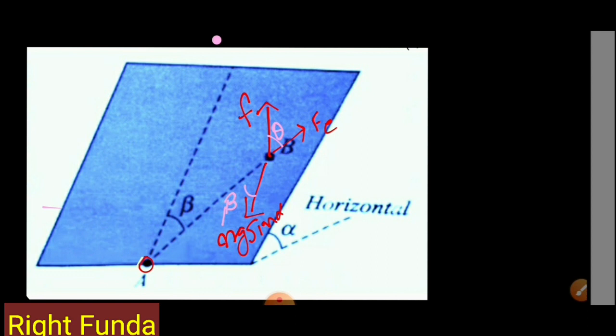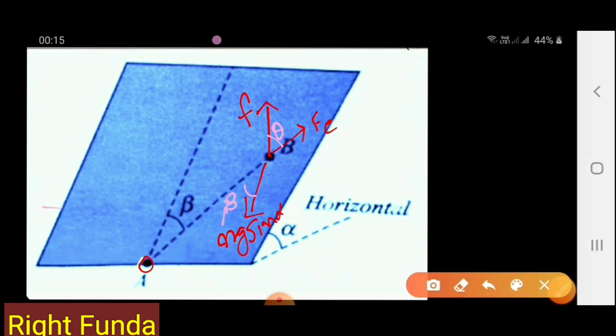Suppose we knew the electrostatic force, we could have applied Lami's theorem also. The three forces are there, in equilibrium. We could have resolved into components and equated to zero also, but this is not given. And the friction force has to act opposite to the resultant of these. So we don't know where the friction force will act right now, because we don't know the magnitude of this force. So let's assume that the friction force acts in some direction like this, making some angle theta.